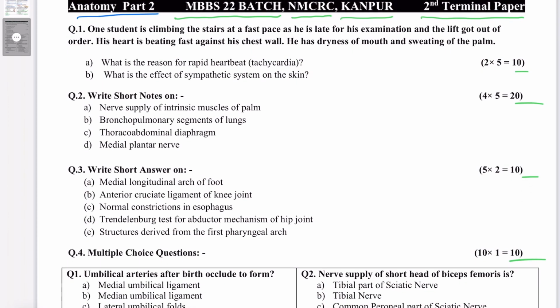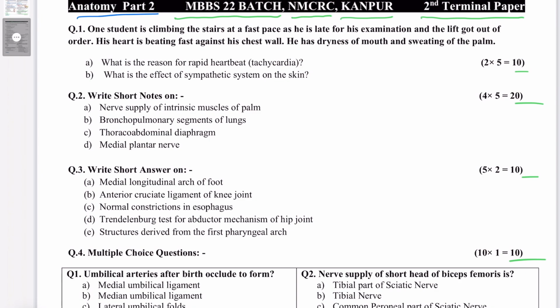Now let's begin with this. Question number 1. One student is climbing the stairs at a fast pace as he is late for his examination and the lift got out of order. His heart is beating fast against his chest wall. He has dryness of mouth and sweating of the palm. What is the reason for rapid heartbeat? That's tachycardia. And the next question is, what is the effect of sympathetic system on the skin?